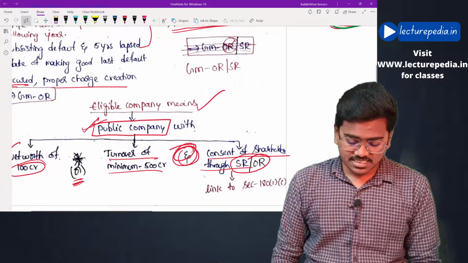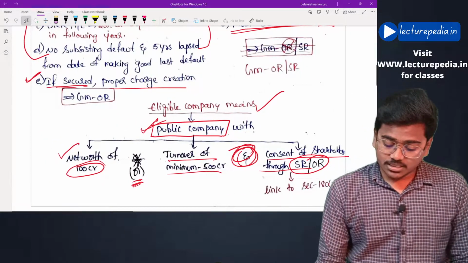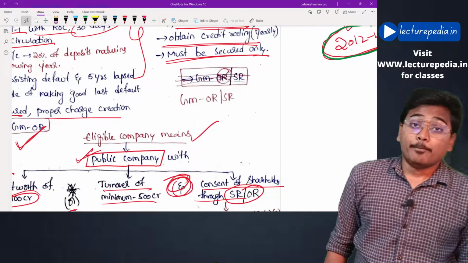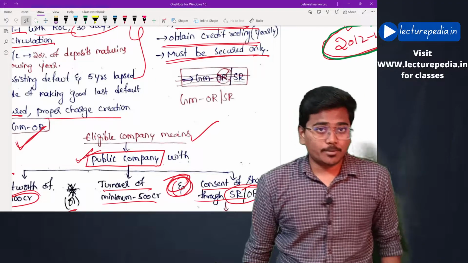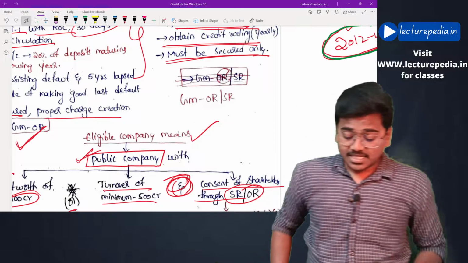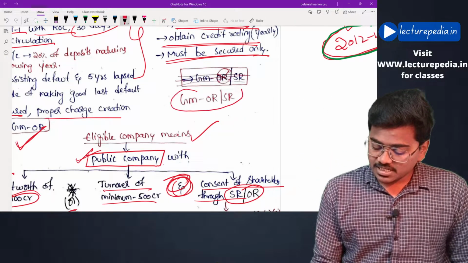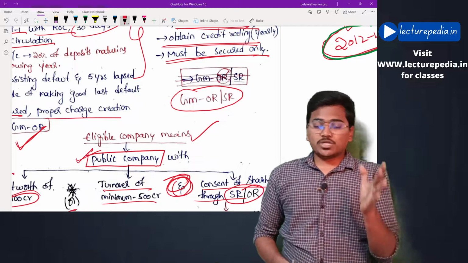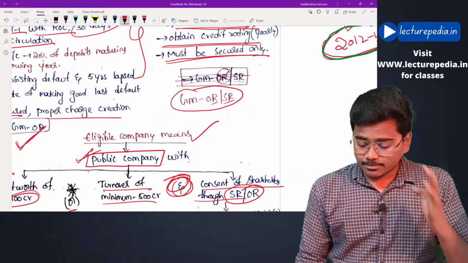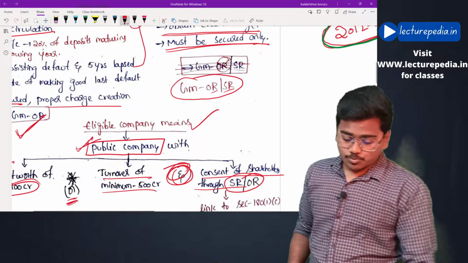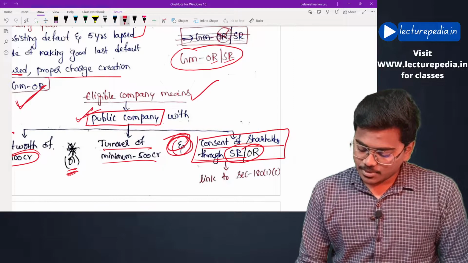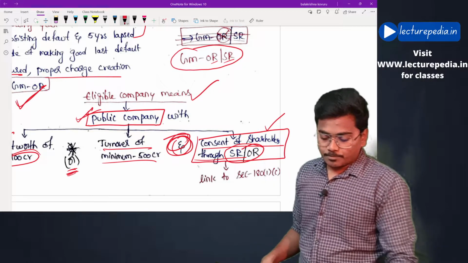In case you are raising deposits from members, you need general meeting ordinary resolution. If you are raising deposits from public, who can raise deposits from public? Only eligible companies can raise deposits from public. In that case you require general meeting ordinary resolution or special resolution. Now the doubt comes, when should the company get ordinary resolution, when should the company get special resolution? Basically this point, which I told you I will be explaining later on. Now the time has come.